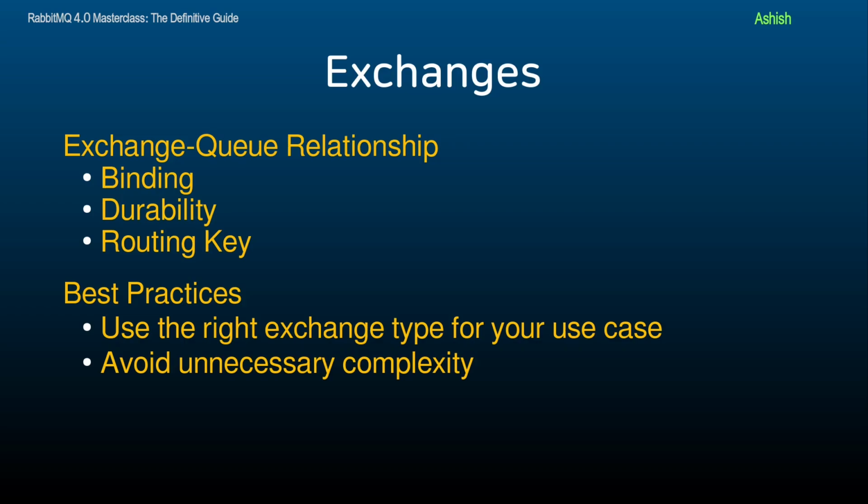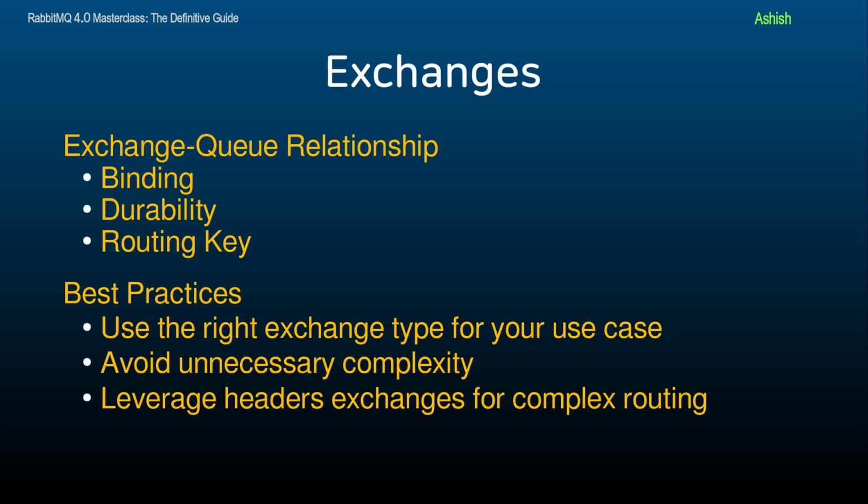Keep the architecture simple and scalable. Use headers exchanges when the routing decisions need to be based on multiple attributes rather than just a routing key. Keep an eye on how well the exchanges perform in terms of message throughput and ensure that they are routing messages efficiently.